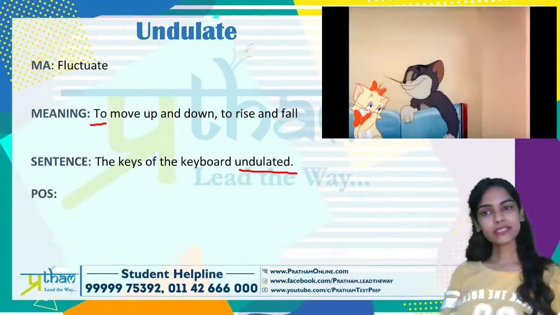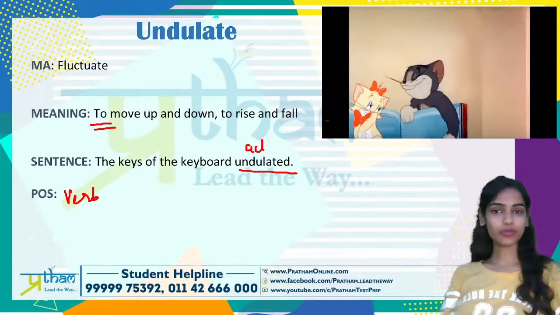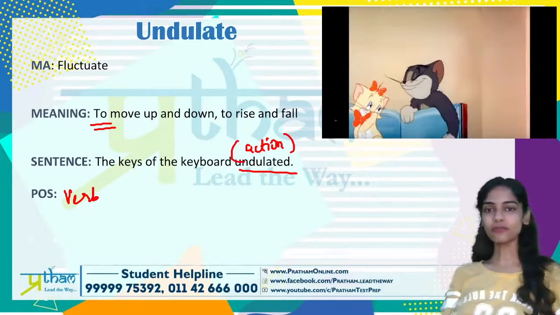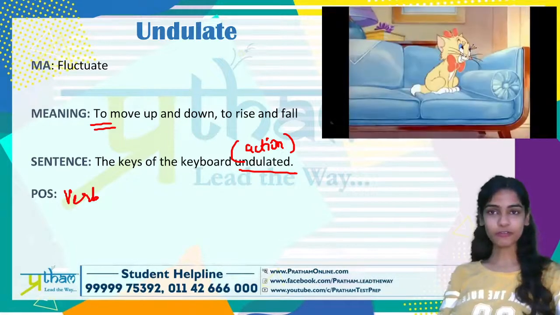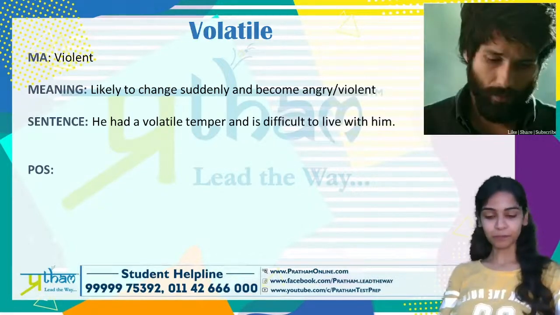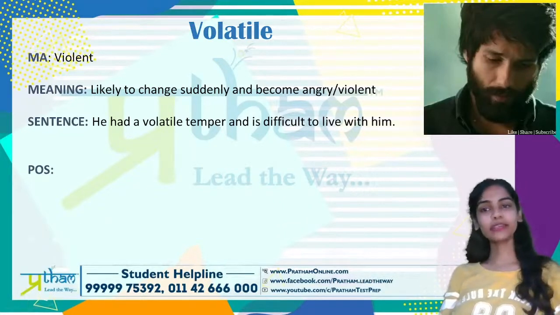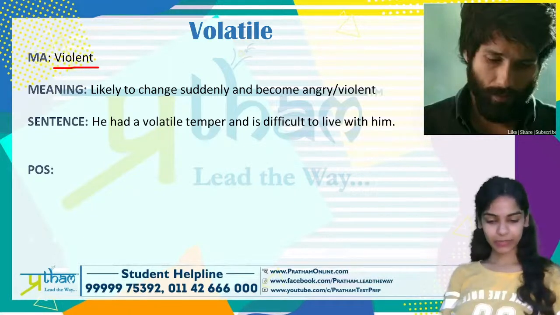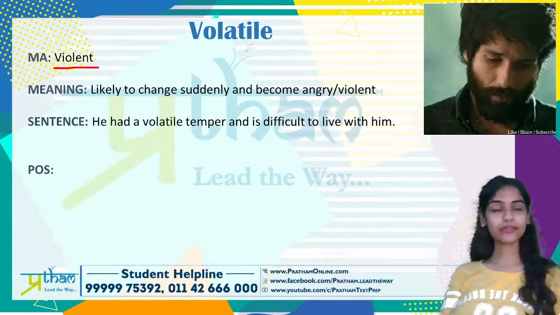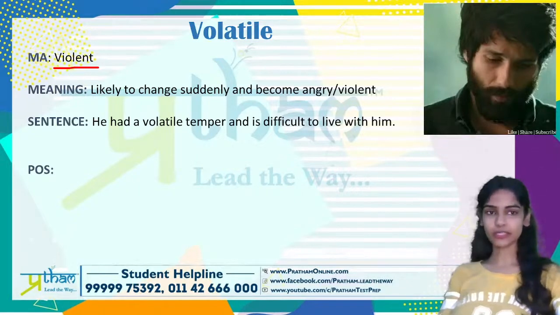Part of speech wise, you see that the meaning has two. It's clearly a verb because the keys did this action of moving up and down or rising and falling. That's our fourth word. Let's have a look at the last word, which is the fifth one, and which is volatile. So for volatile, what you need to see is that the mnemonic for this is violent. So somebody who's violent would be volatile, right? Somebody who can be very easily angered, that's volatile. Let's have a look at this video first and then we'll discuss.